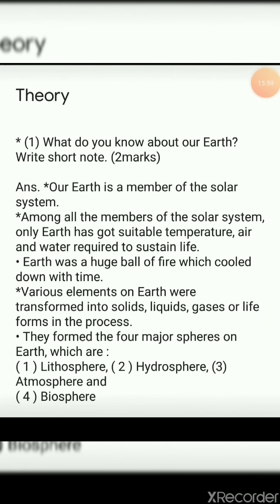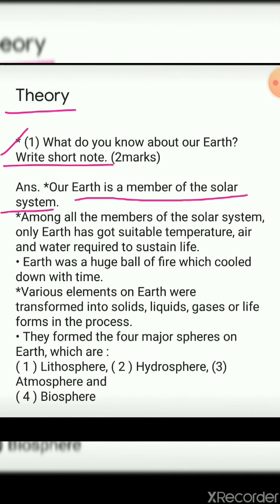Students, now we have completed the introduction part and one topic, that is lithosphere. Now what you need to do is write today's day and date, and you need to write the theory. The first theory is, what do you know about our earth? Write a short note. It will be asked for how many marks? That is 2 marks.